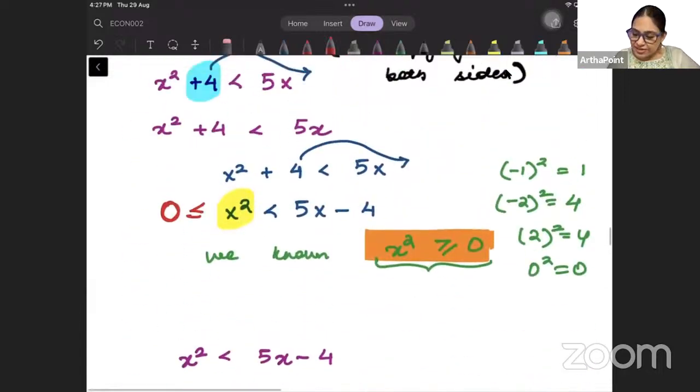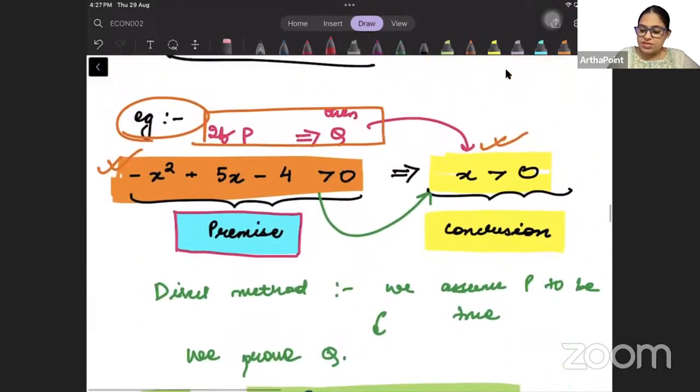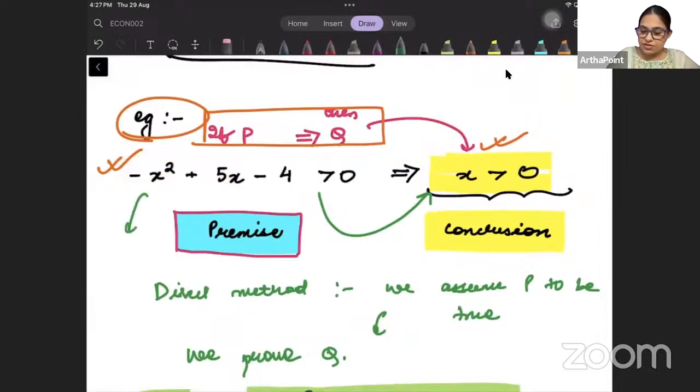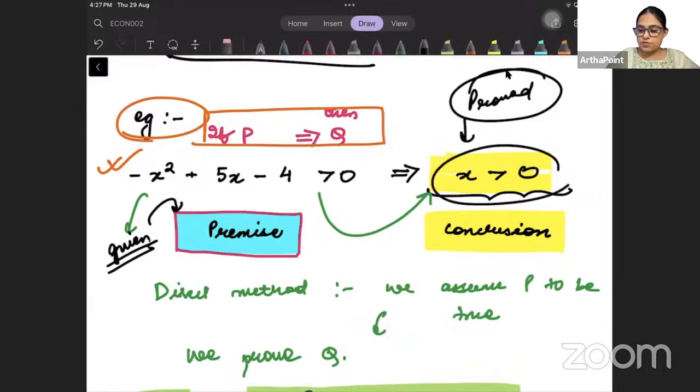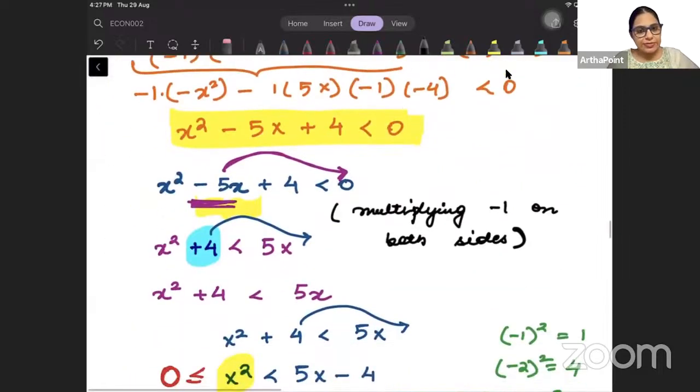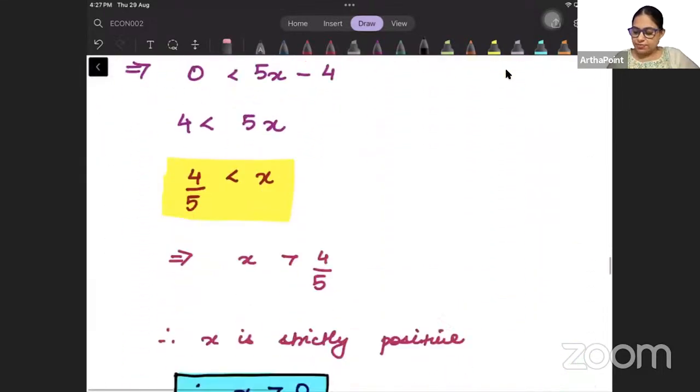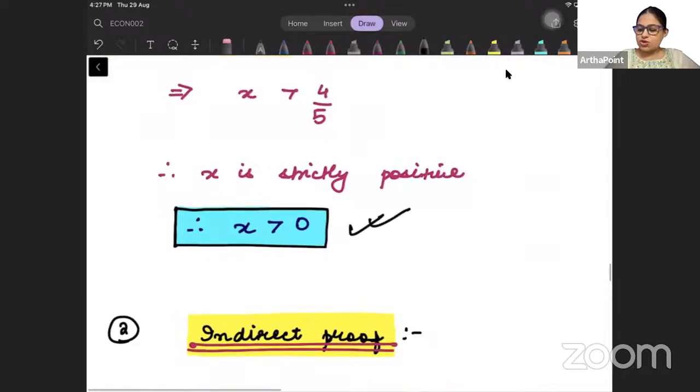So we started with the premise. We assumed this. This was given to us. Right, beta? And we proved this. We proved that x will be positive. So we start with the premise and we prove the conclusion. Is this clear? That is what is here, beta. So x is strictly positive. Okay, okay beta.